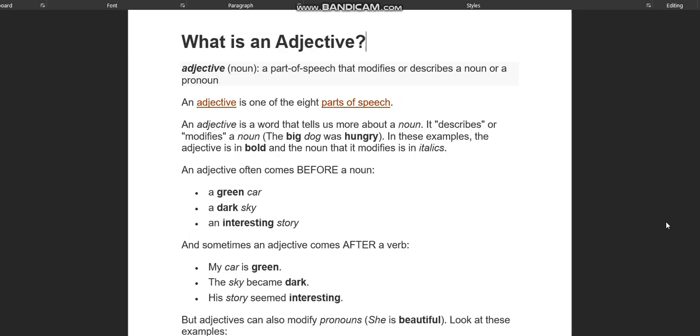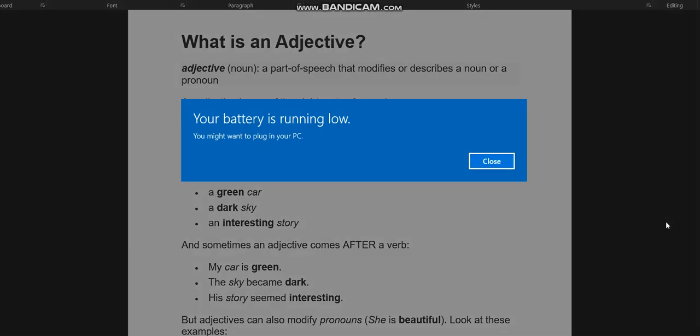Always remember, students, when there is comparison between two, for example, my brother is taller than me, always in the comparative degree there is use of 'than' after the adjective. There is a use of 'than', T-H-A-N.